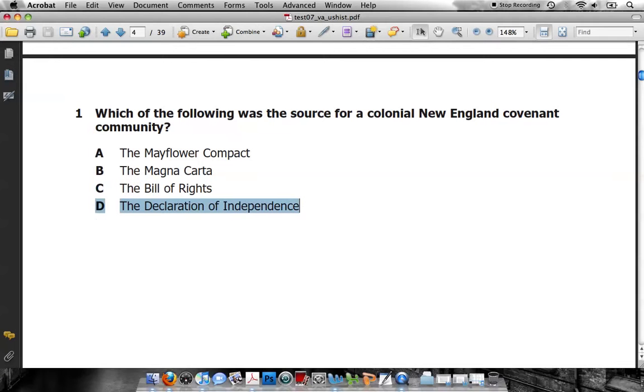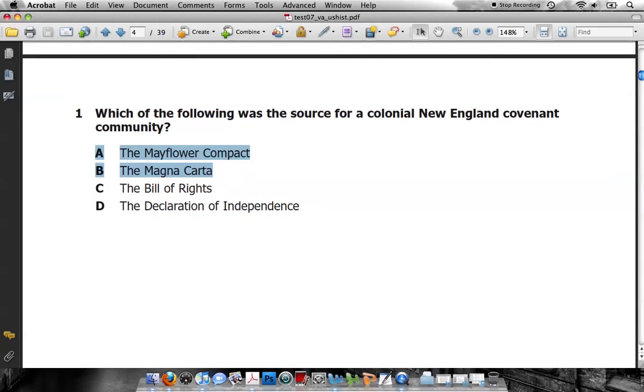We also know that the Declaration of Independence was signed on July 4th, 1776. That is once we became our own government, so that too is not the correct answer. We now are down to 2 answers, much better than 4 potential answers, the Mayflower Compact and the Magna Carta.